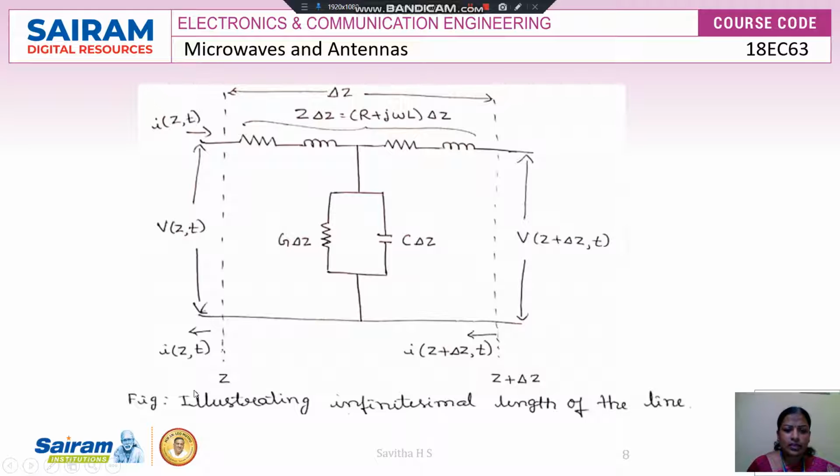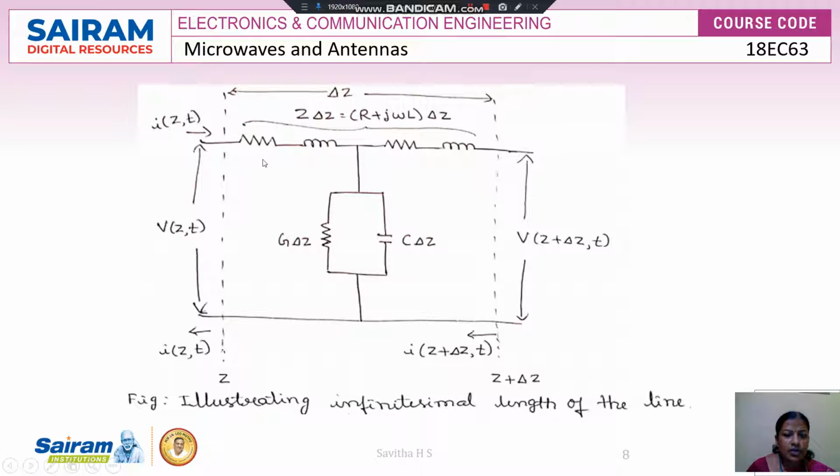Here you can see the figure. This figure illustrates the infinitesimal length of the line. A transmission line transmits voltage or current from the transmitting end to the receiving end. I have written V of z comma t and I of z comma t on the input side, and on the output side the voltage at z plus delta z comma t. Now we are considering a small infinitesimal length delta z.